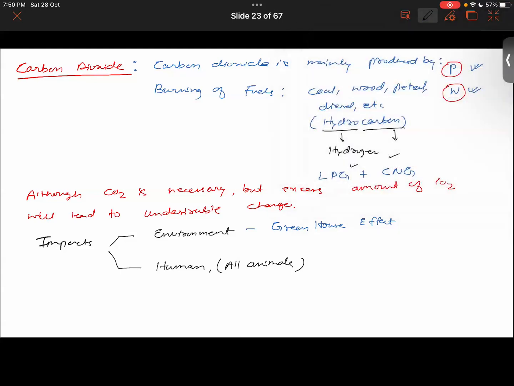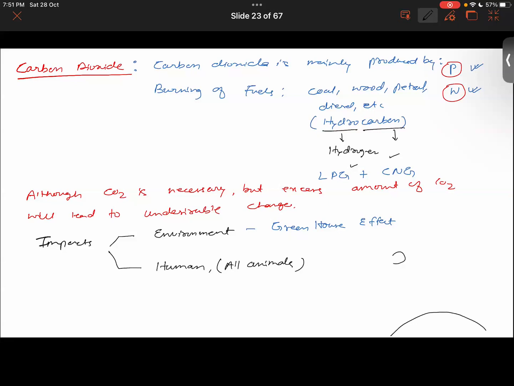So basically, the greenhouse effect is whenever gases like carbon dioxide or methane, which are the greenhouse gases, absorb the heat from the sun. They do two things, absorbing the heat and trapping the radiation. Say that is our earth.